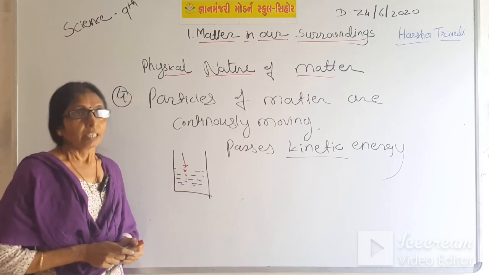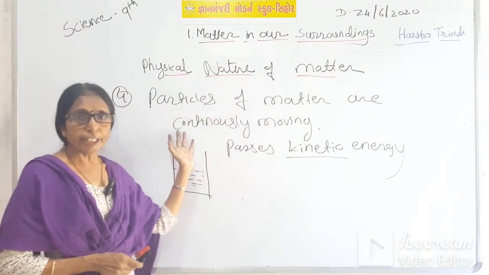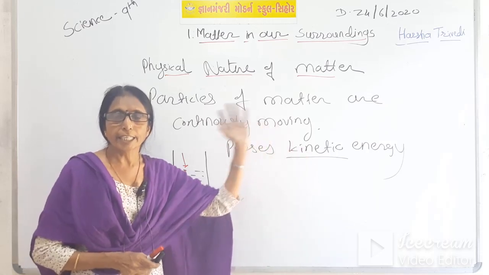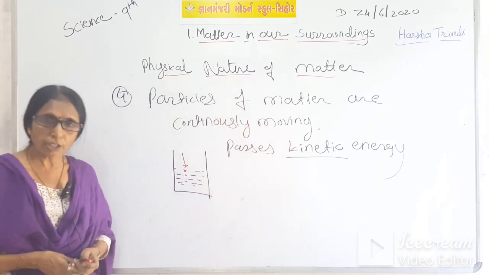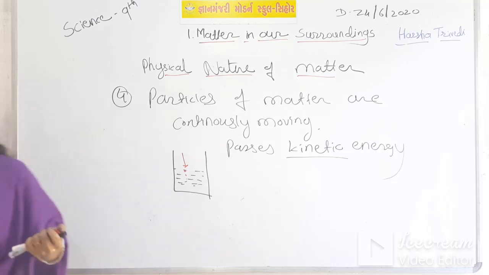So from this we can say that particles of matter are continuously moving, meaning they possess kinetic energy. So this is the fourth characteristic of physical nature of matter.